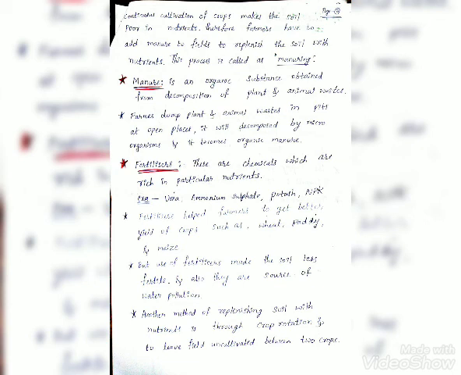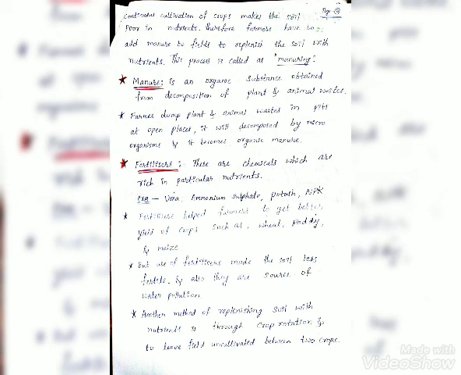Fertilizers. These are chemicals which are rich in particular nutrients. Example, urea, ammonium sulfate, potash, NPK, etc. Fertilizers helped farmers to get better yields of crops such as wheat, paddy and maize. But use of fertilizers made the soil less fertile and also they are a source of water pollution.